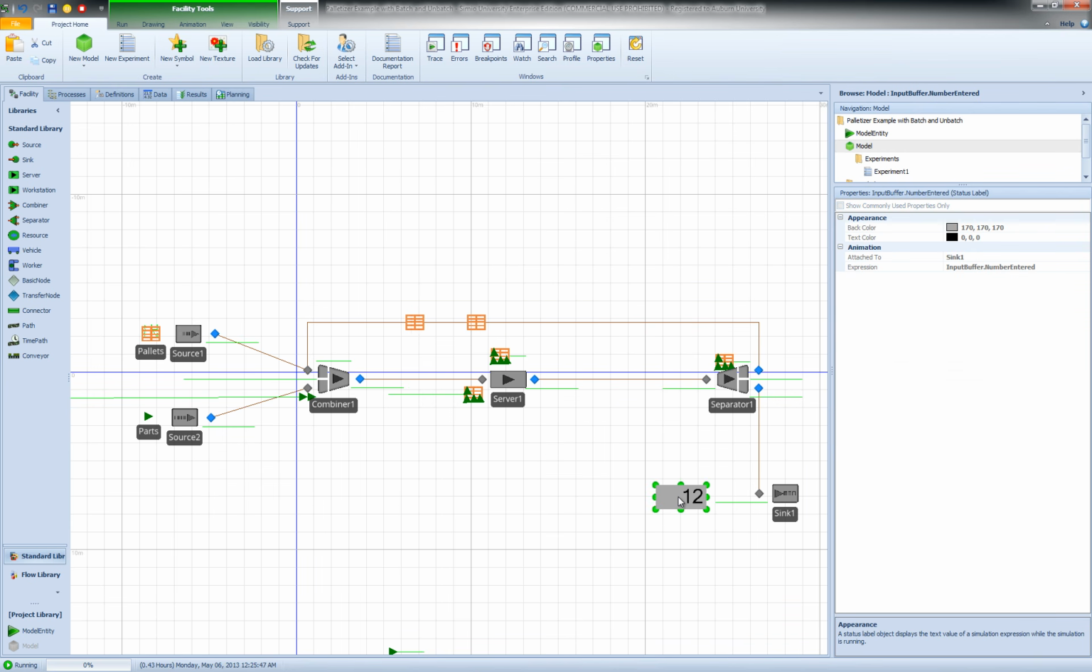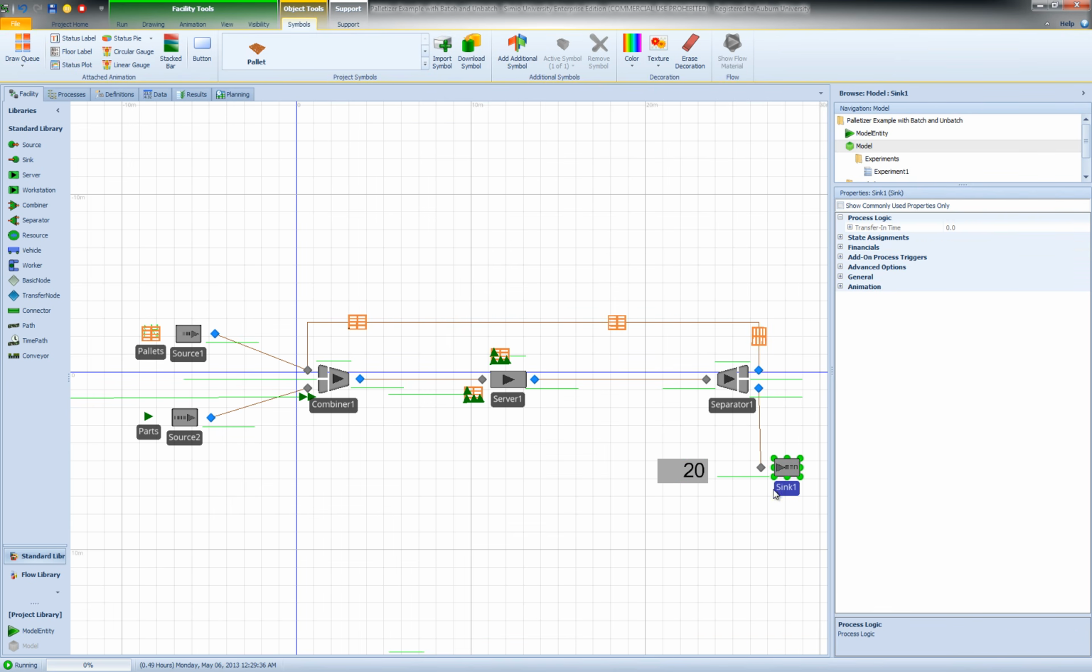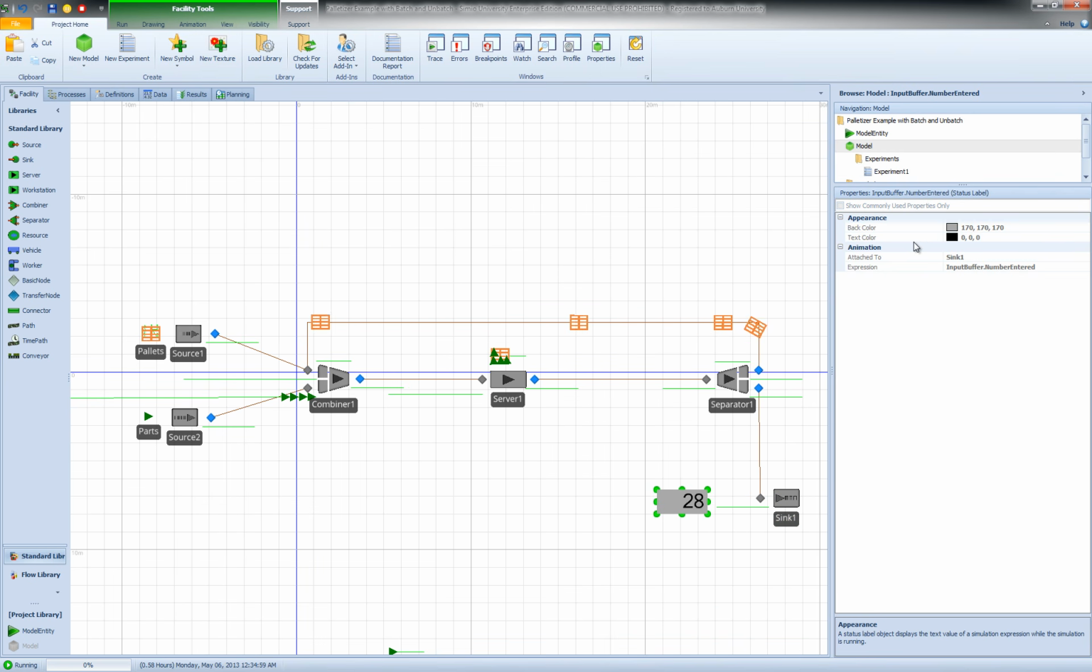We're using a status label that is attached to our sink 1. So if I move sink 1, you will see that the status label also moves with it. And this status label, the expression that it shows or evaluates, is input buffer dot number entered. So this value 36 shows me 36 entities entered the input buffer of the sink.